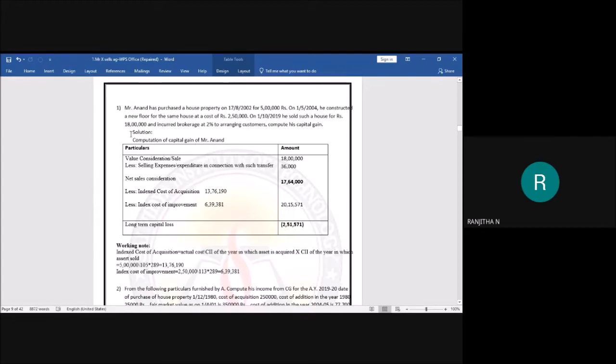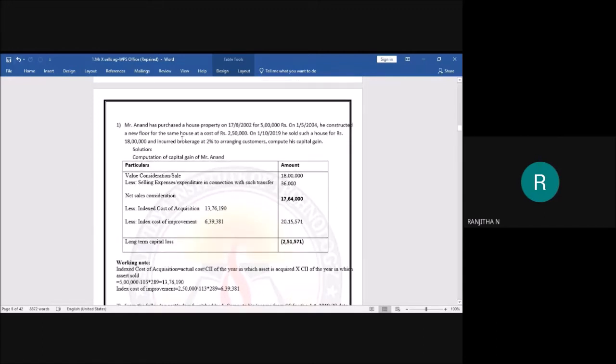Start with the computation of capital gain of Mr. Anand, particulars and amount column. The first thing we have to consider is sale consideration. From that we have to deduct selling expenses. Then you get the net sale consideration. From that we have to deduct the indexed cost of acquisition and indexed cost of improvement. Finally, you get the long-term capital gain. Yes, let us solve this question. First, go for the question, students.